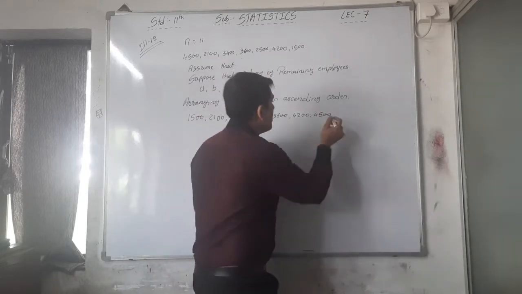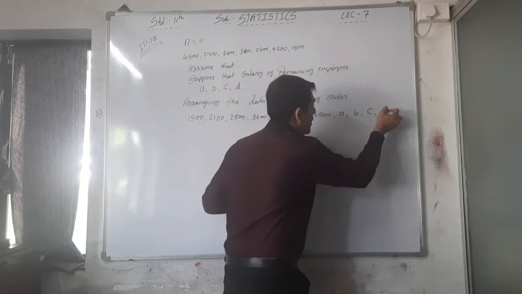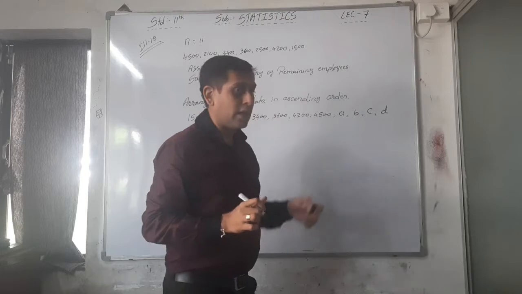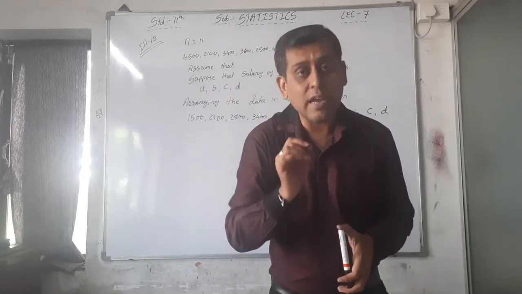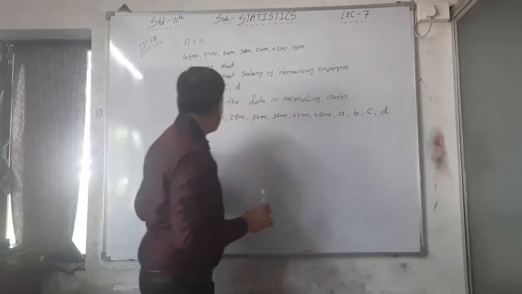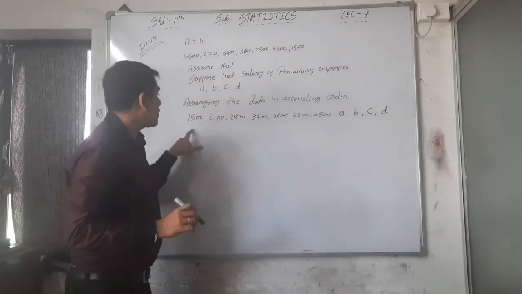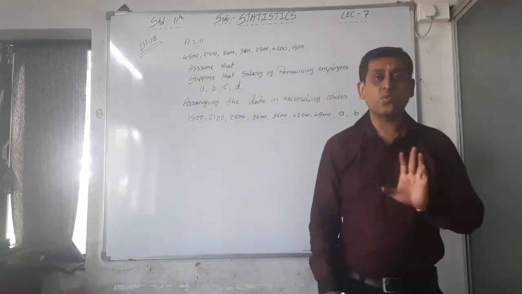So we are arranging the data. It is A, B, C and D. Highest salary is D, and the lowest salary among the 4 highest-paid employees is A. So we are arranging the data of 11 employees like this, first the lowest one and last the highest one.